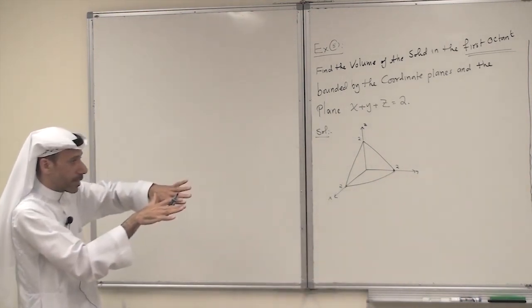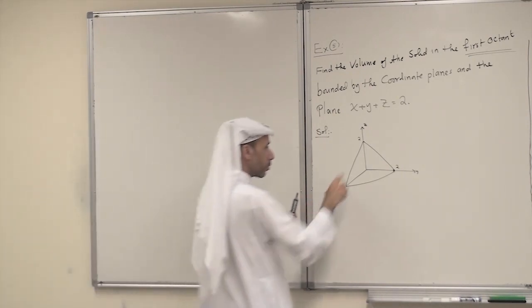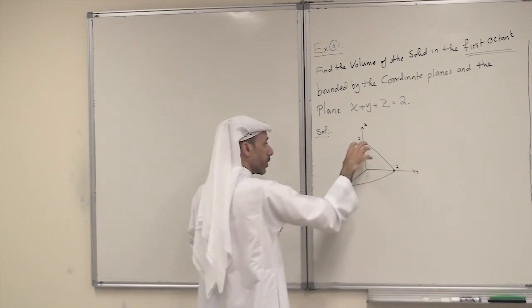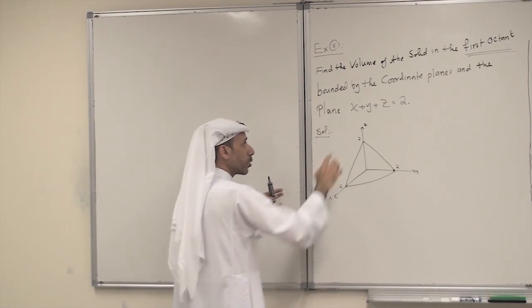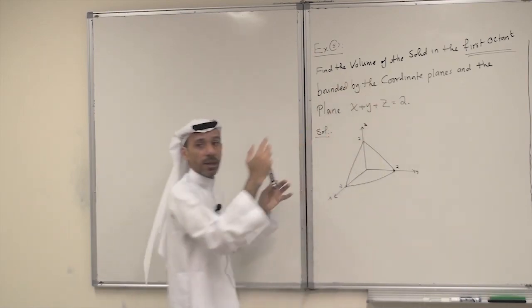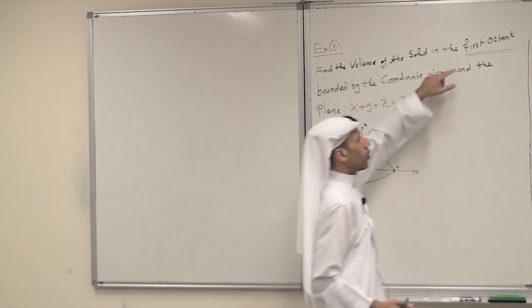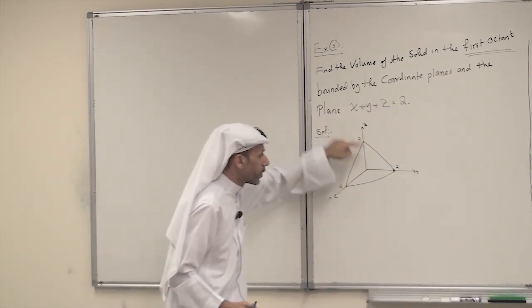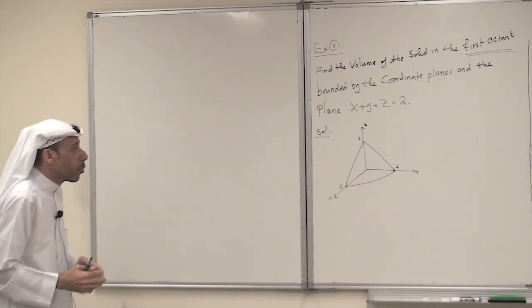So the plane will extend, of course, but the part of the plane in the first octant will be just this triangular part. This triangular part in the first octant is the part of the whole plane. My concern is just in the first octant. So the graph of the plane in the first octant is just this triangular plate. So now what is the solid?